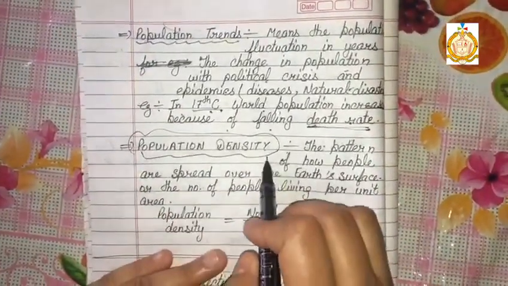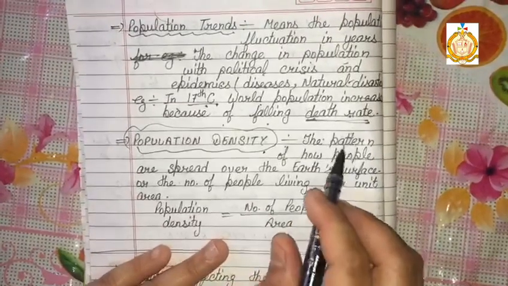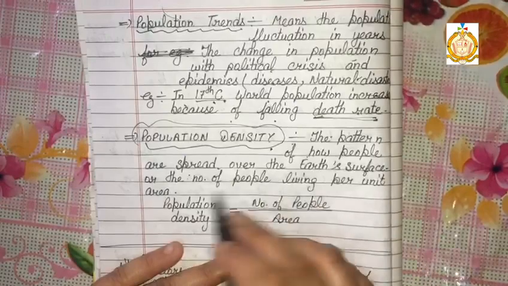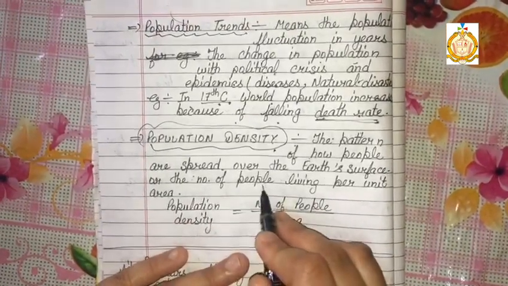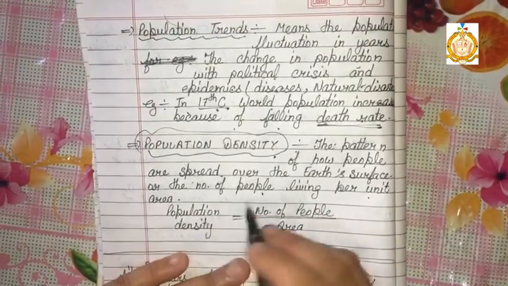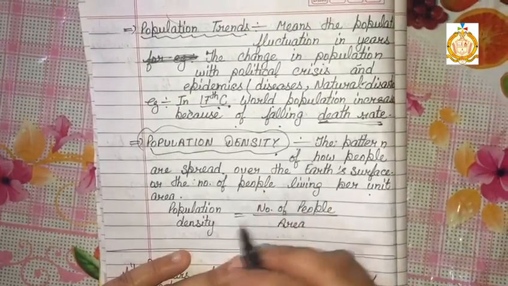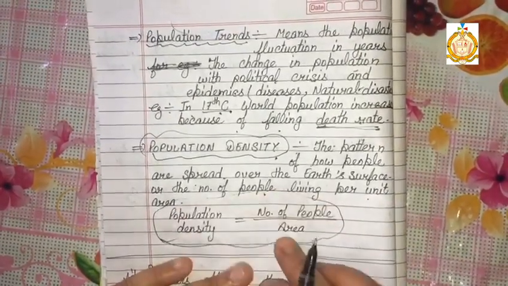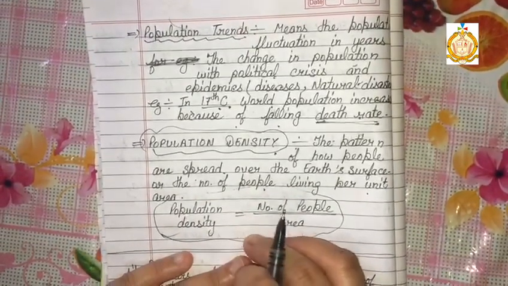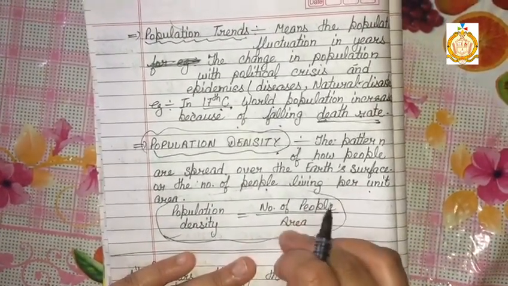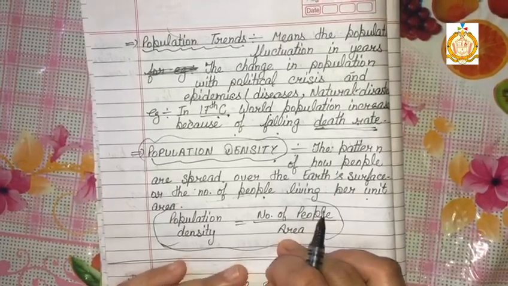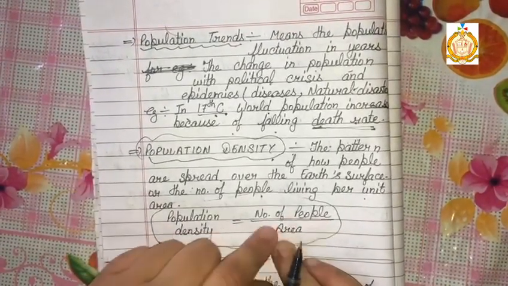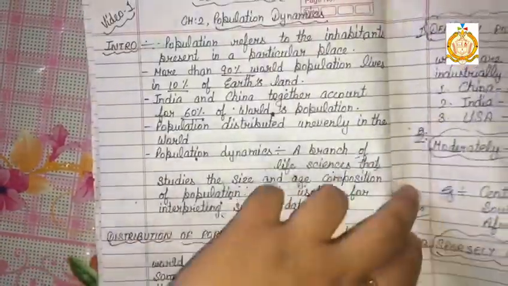Now, the population density. What is population density? The pattern of how people are spread over the Earth's surface is called the population density, or the number of people living per unit area is known as the population density. We can understand this through a simple formula. Population density equals the number of people living divided by the particular area. In a particular area, how many people are living, divided by that particular area.